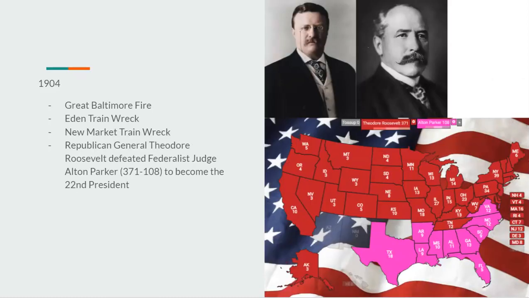1904, we'd have the Great Baltimore Fire, the Eden train wreck, the New Market train wreck, and then in 1904, we would have Republican Governor Theodore Roosevelt, I should say governor, not general, excuse me, and he would defeat Federalist Judge Alton Parker, 371 to 108, to become the 22nd president. So Theodore Roosevelt would run in this timeline. I would presume he would get Bryan's endorsement during the nomination process, which is why he would get the nomination. I could see that in this timeline.